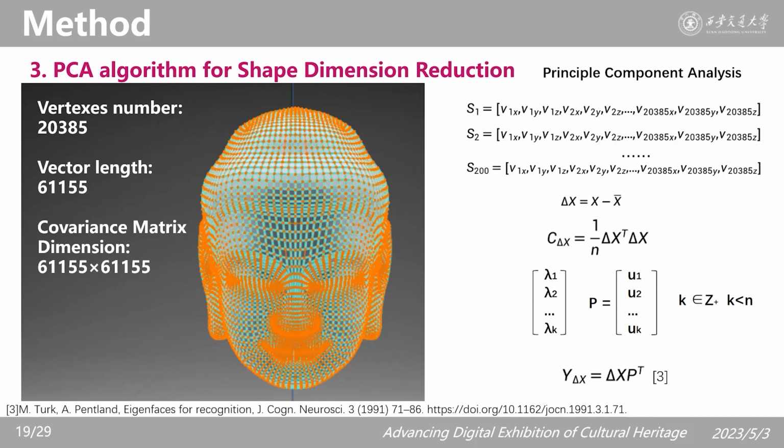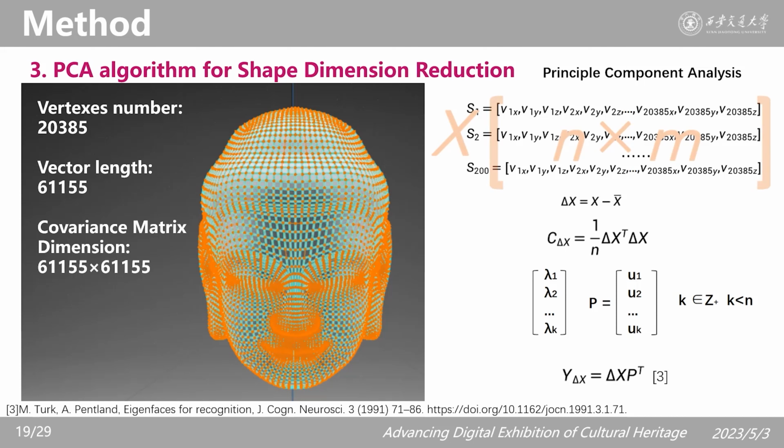Principal component analysis plays an important role in data dimension reduction. In addition, by principal component analysis, we can also find out the main deformation patterns of the overall dataset from a statistical point of view. To conduct the PCA calculation, we need to organize the shape vectors into a matrix form, then calculate the mean vector and covariance matrix with the following formula.